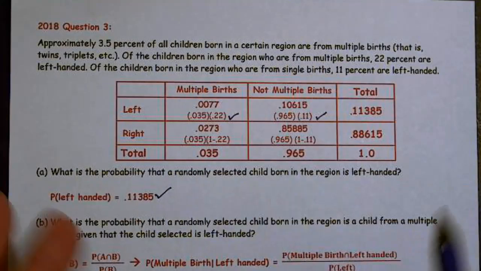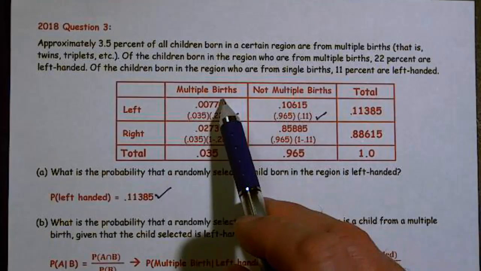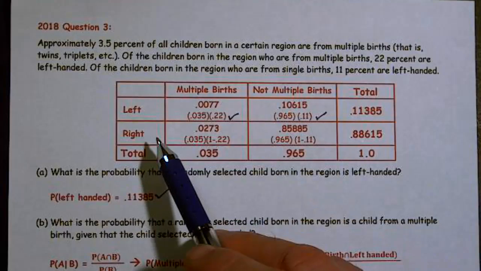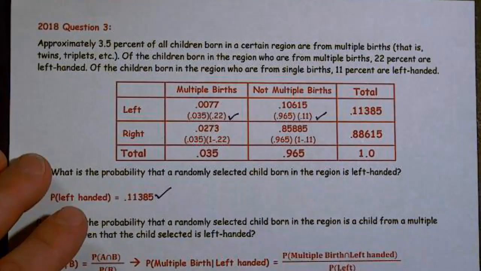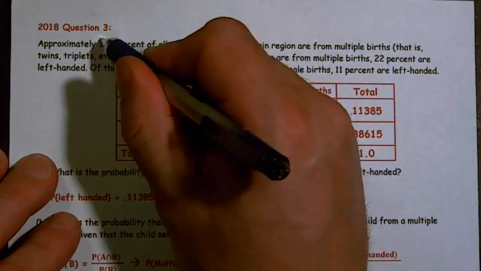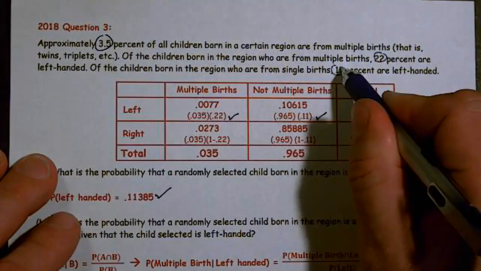Okay, so you can already see from that I used a table. Why did I use a table? Because I have two variables, multiple births and which hand you are. So it's really important to determine which of the numbers is associated with one variable. So these are my numbers, and let's look at them all.